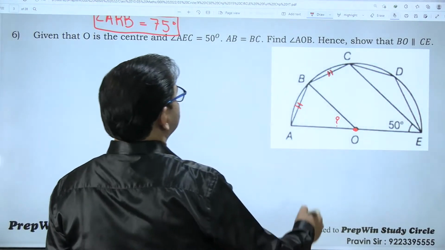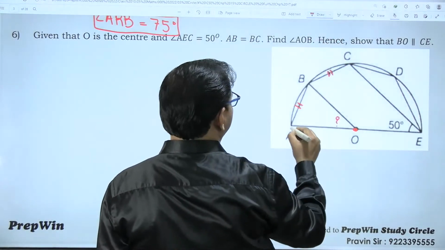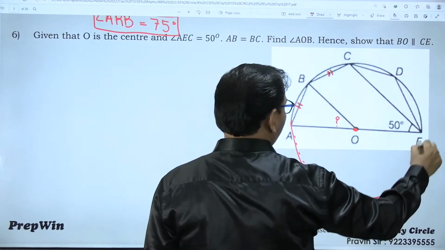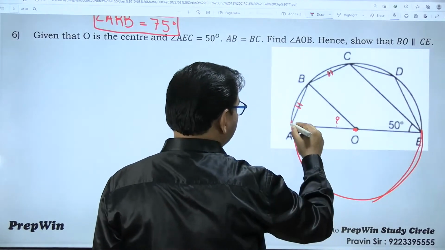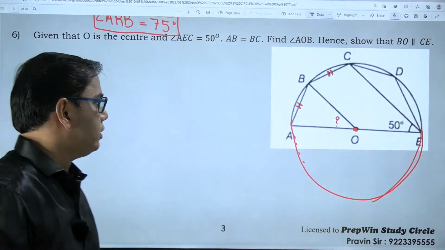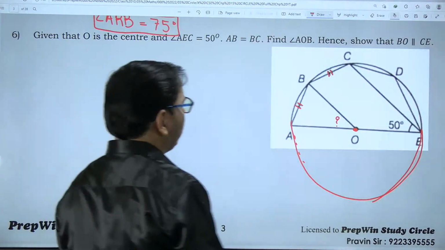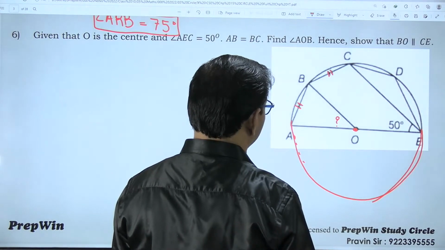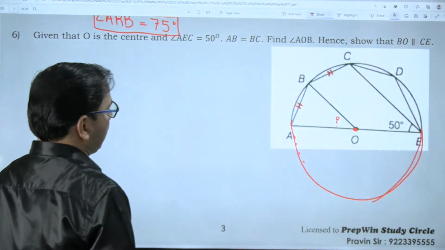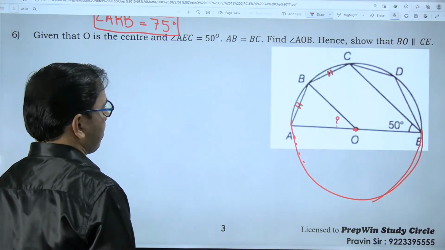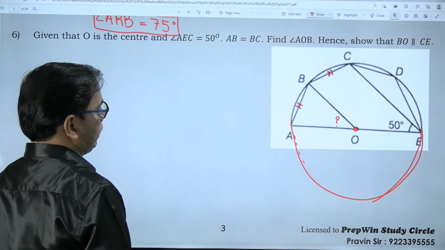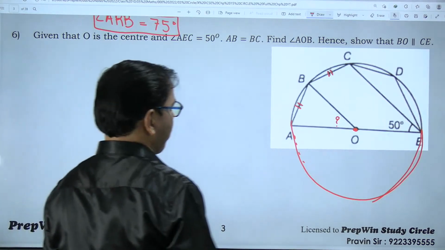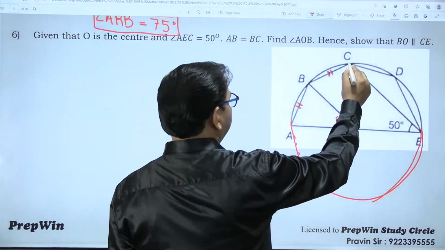So this is a semicircle. But if you want, you can consider it like an entire circle. We have a theorem that the angle at the center is twice the angle at the circumference. What I am doing is taking this construction.